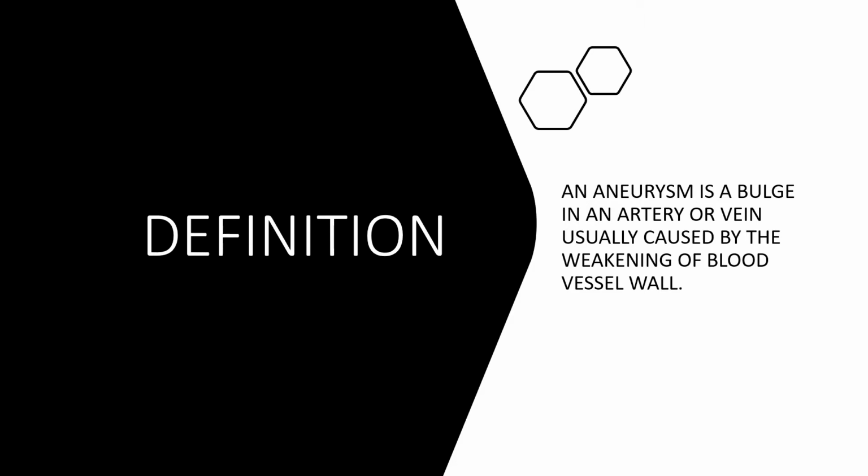An aneurysm is a bulge in an artery or a vein, usually caused by a weakening of the blood vessel wall. That's called an aneurysm. Usually, aneurysms can be harmless as long as they don't rupture, and they probably won't cause any problems. However, sometimes the aneurysm can burst because the vessel wall is weakened. This can be very dangerous and cause bleeding, even death.